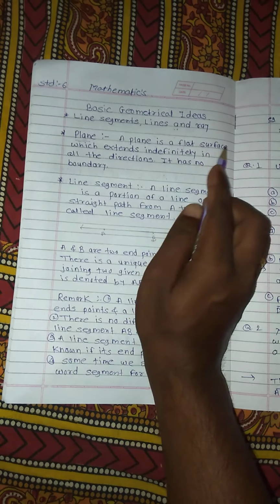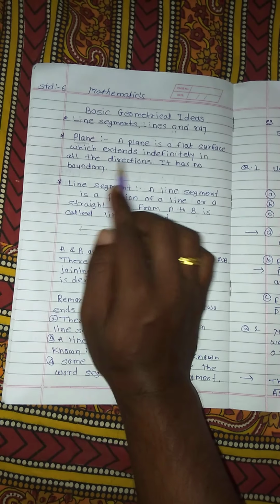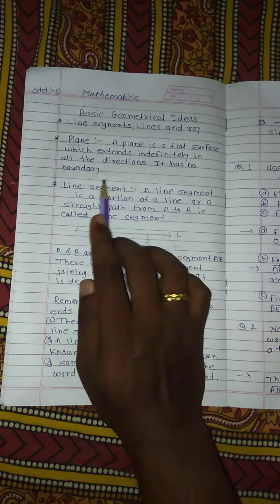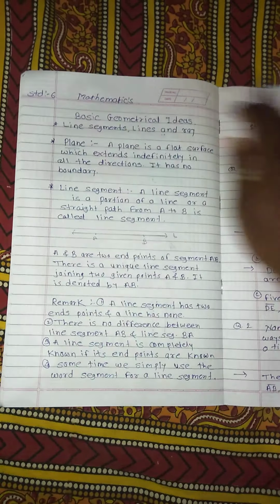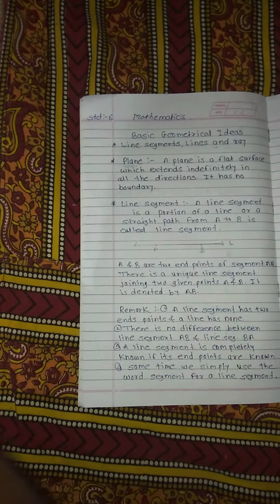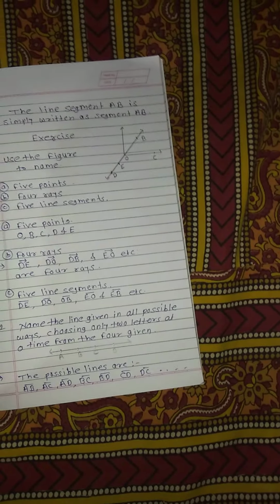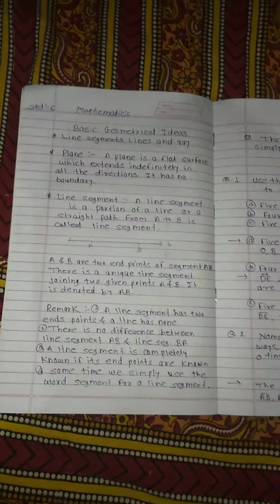A plane is a flat surface which extends infinitely in all directions. It has no boundary. Again, I'll explain. Suppose this is your notebook. You can extend this notebook up to infinity on that side, toward that side, here also, here also. Like that, you can extend anywhere. This is one kind of a plane.